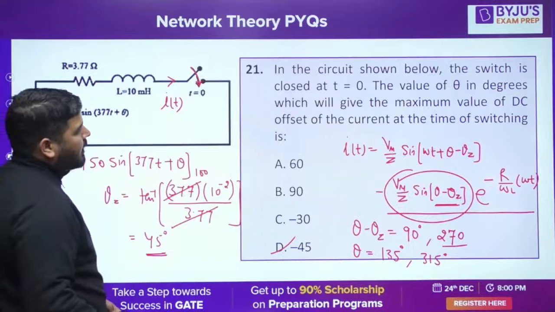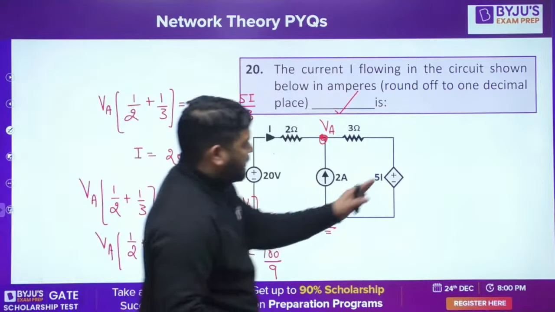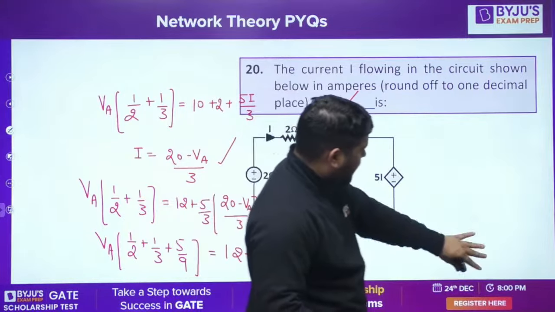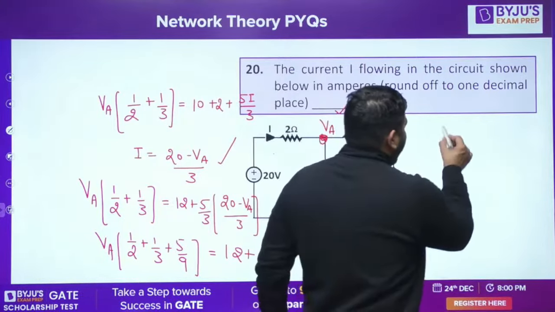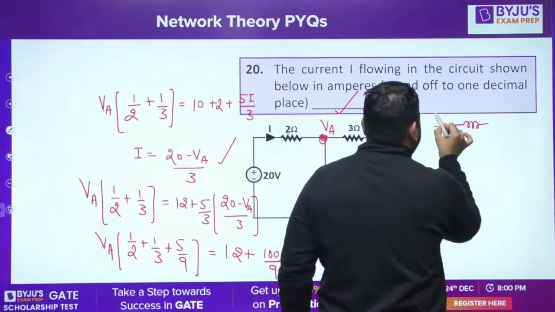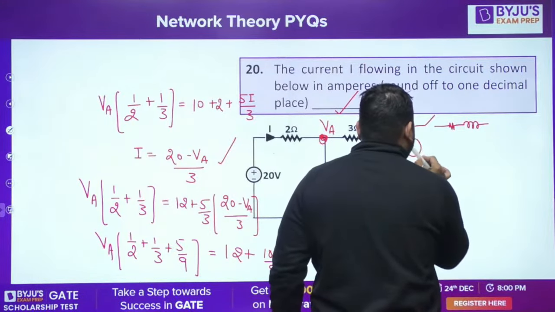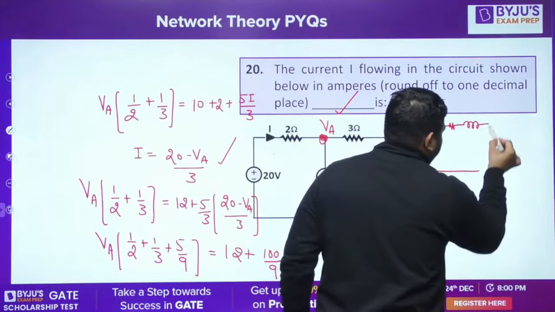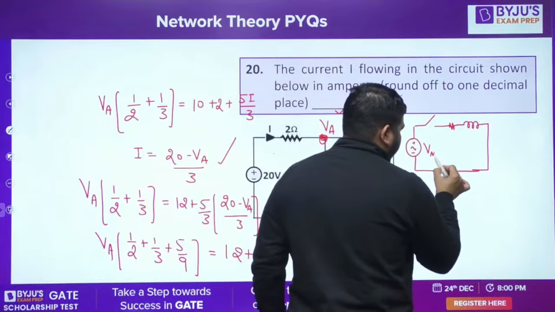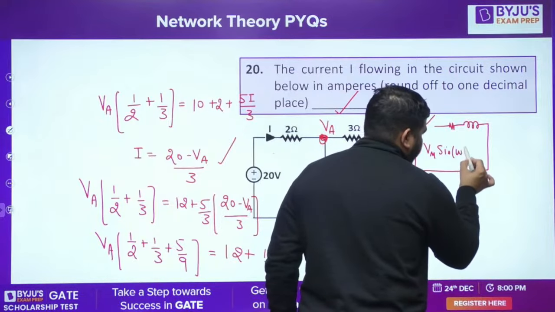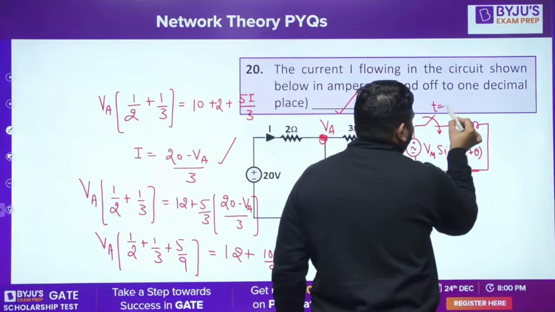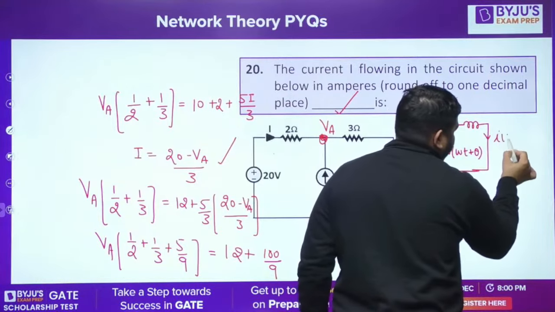Let's say I have this circuit, R and L. Please watch my lecture on AC transient. And let's say this is the circuit we have. This is Vm sin omega t plus theta. If you close the circuit at t equal to 0, I need to write this current equation, i(t).